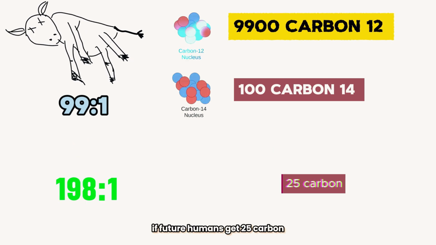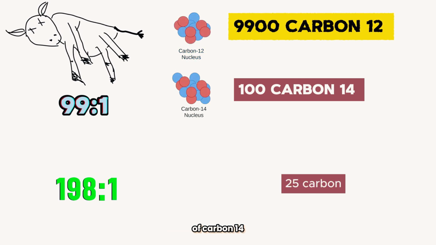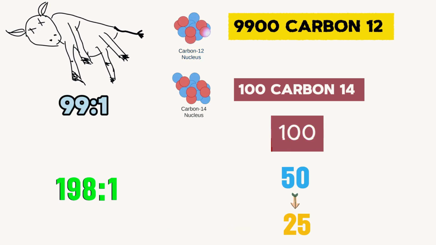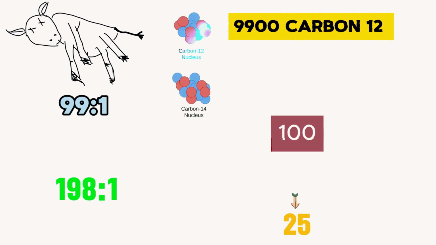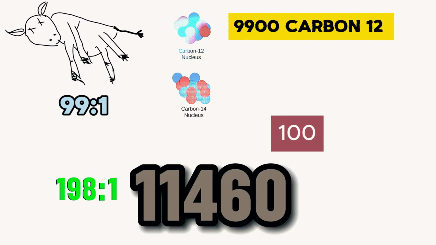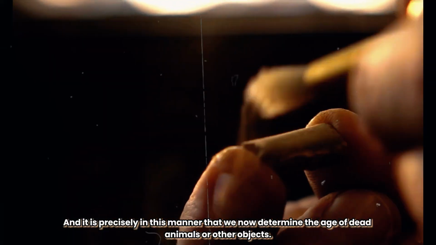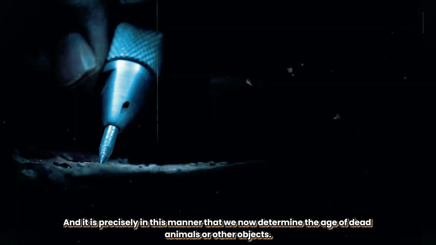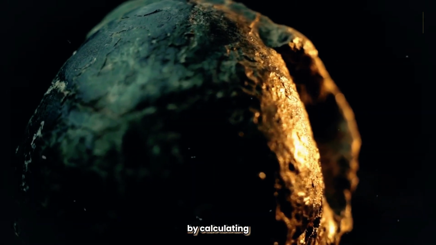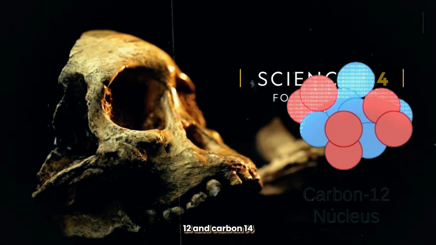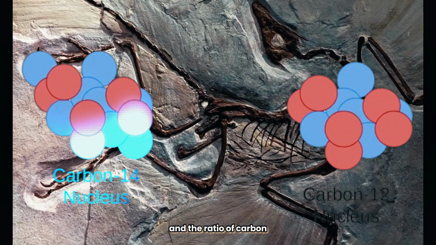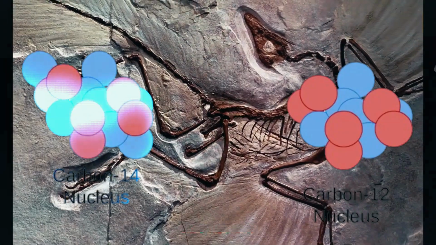According to this method, if future humans get 25 carbon-14 in the body of this dead animal, then they will understand that the two half-lives of carbon-14 have been completed. The first being 100 to 50 and the second being 50 to 25. Then the age of this dead animal would be two half-lives or 11,460 years. And it is precisely in this manner that we now determine the age of dead animals or other objects. The age of the fossil is calculated by calculating the ratio of carbon-12 and carbon-14 in the environment and the ratio of carbon-12 and carbon-14 found in the fossil.